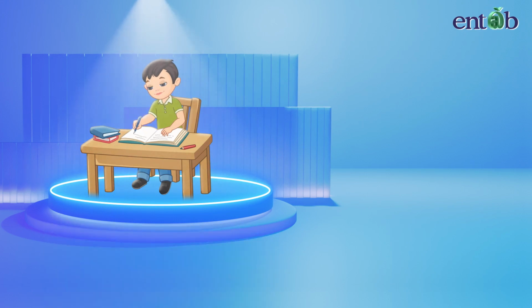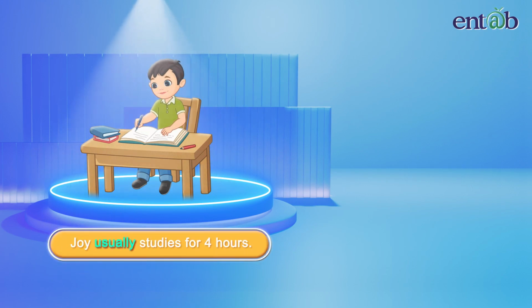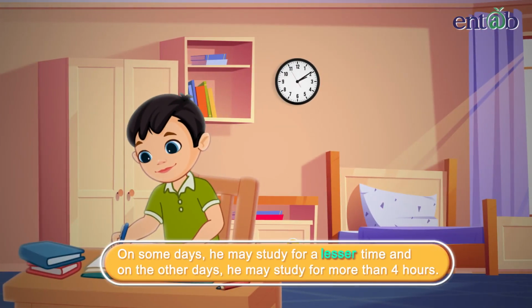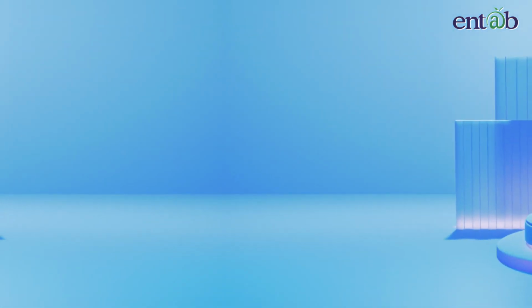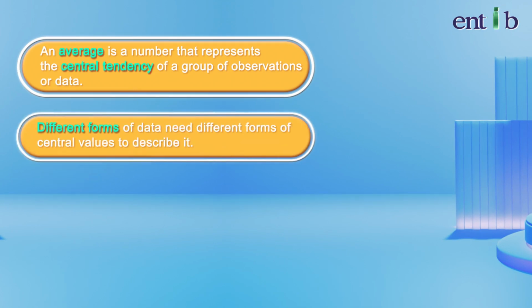Obviously not. By average, we mean that Joy usually studies for 4 hours. On some days, he may study for a lesser time, and on the other days, he may study for more than 4 hours. So, we realize an average is a number that represents the central tendency of a group of observations or data. Different forms of data need different forms of central values to describe it.